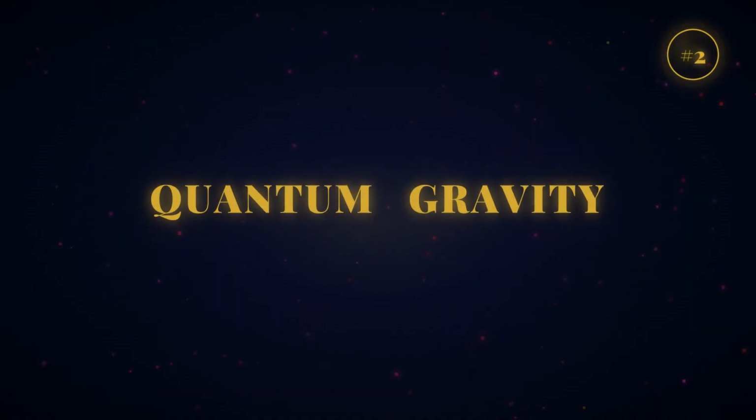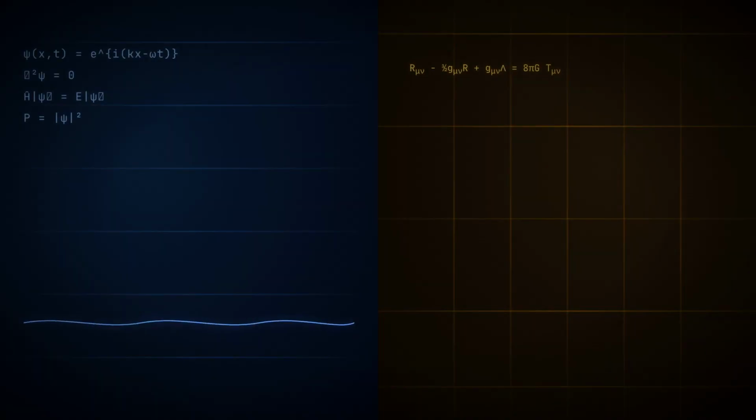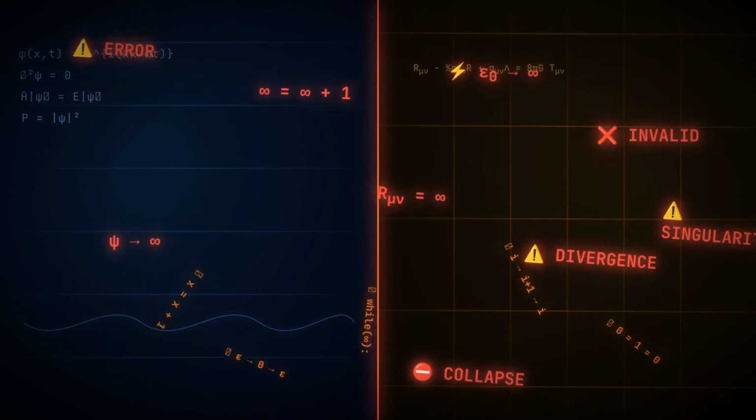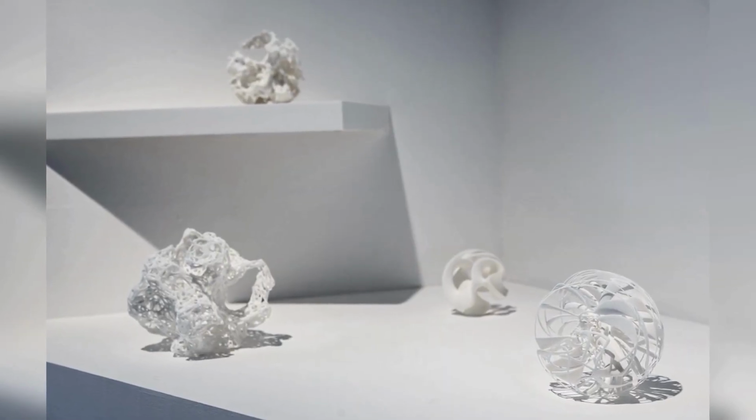Number 2, quantum gravity, the missing unification. Physics rests on two pillars: quantum mechanics for atoms and particles, and general relativity for gravity and the cosmos. Each works beautifully alone. But when you try to combine them, the equations churn out infinite nonsense. That breakdown happens at the Planck length, a trillionth of a nanometer. Gravity becomes as forceful as quantum effects there.